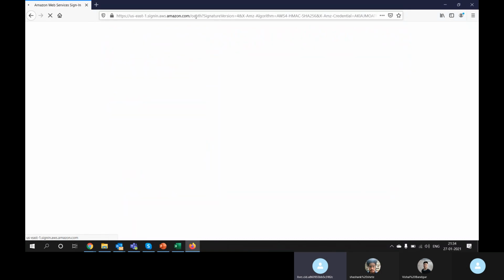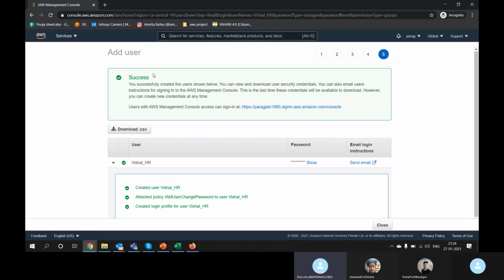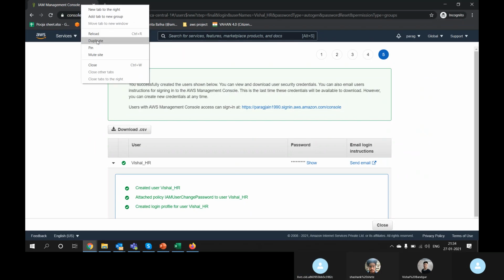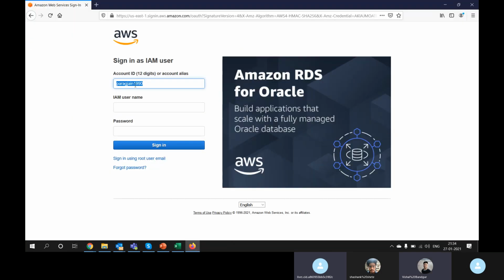So the URL has changed to some different URL, but the account ID is changed. If I haven't modified my URL here, it would have populated my account number.